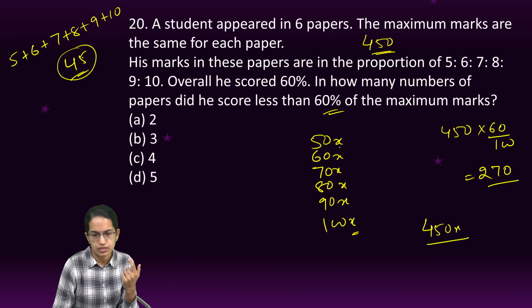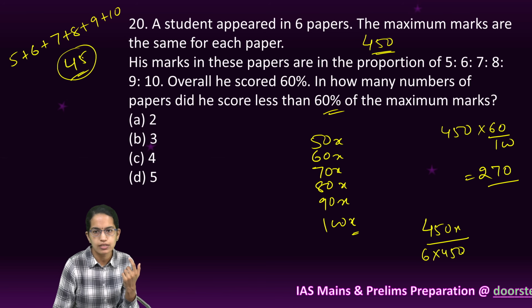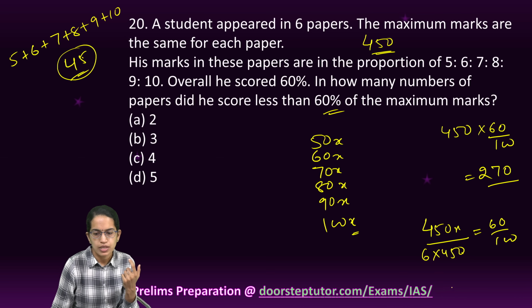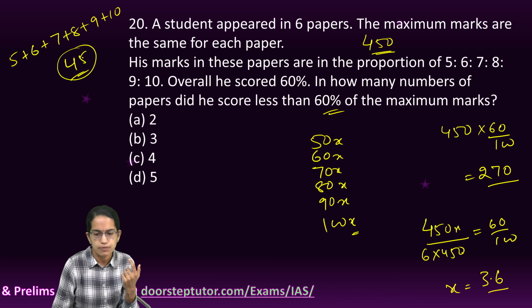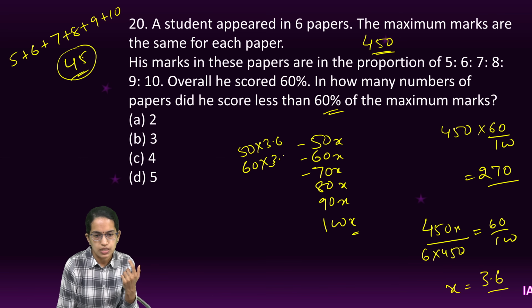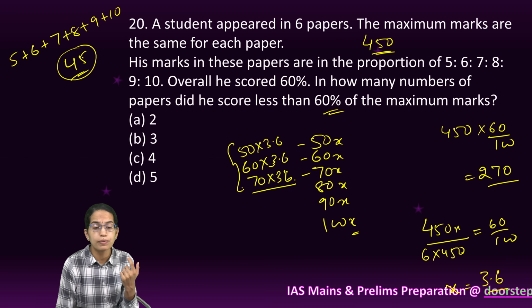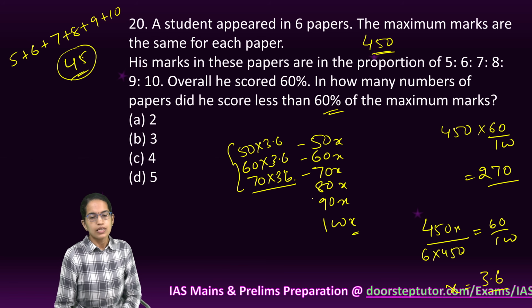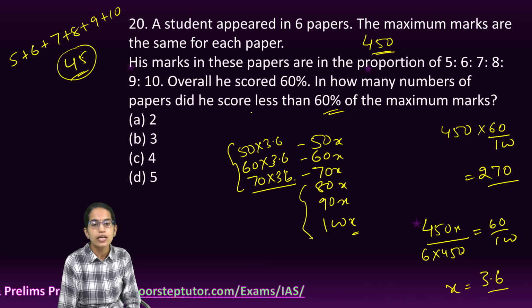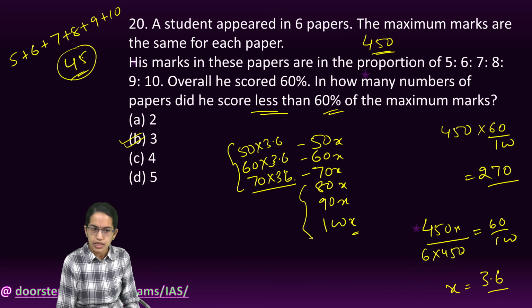450x, which is the sum of this, divided by 6 into 450. So 6 items and the maximum marks for each item, and that should be equal to 60%. So I calculate x, which is 3.6. Now I multiply each of these values by 3.6. So 50 into 3.6, 60 into 3.6 and 70 into 3.6. Only these three values would be less than 60%. So the remaining three would be higher than 60%. So in how many papers he secured less than 60%? The correct answer would be 3 here.